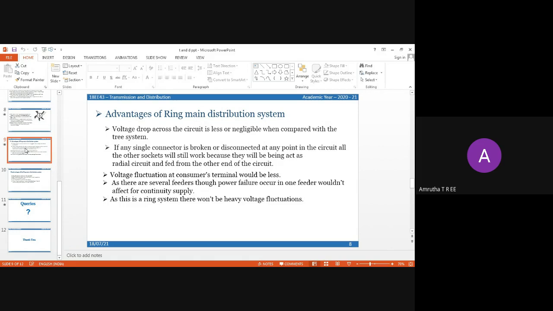Voltage fluctuations at the consumer terminal will be less, as there are several feeders; a power failure in one feeder won't affect continuity of supply. As this is a ring system, there won't be heavy voltage fluctuation.